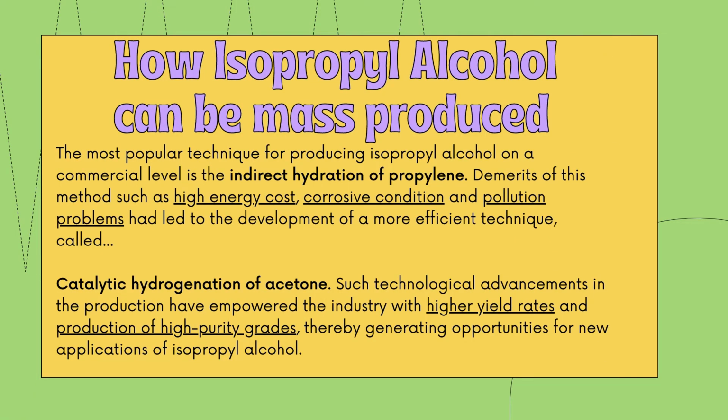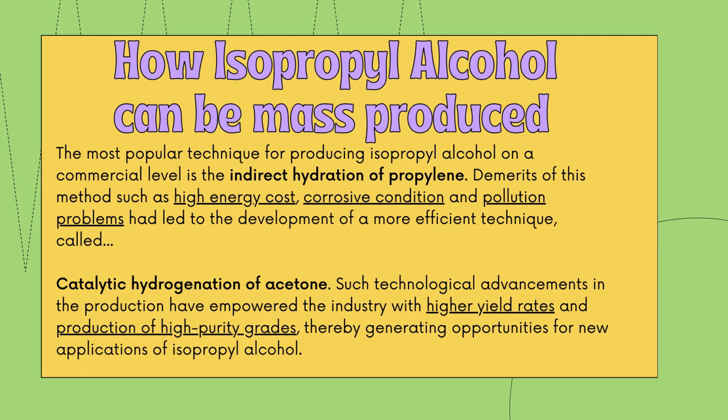Okay, since it's such a helpful product, how can we mass produce it to reap its benefits thoroughly? Well, as mentioned previously about the three reactions involved in making isopropyl alcohol, the most popular method of producing isopropyl alcohol is through indirect hydration of propylene. So this is the reaction that's popularly used at the manufacturing stage to produce this product.